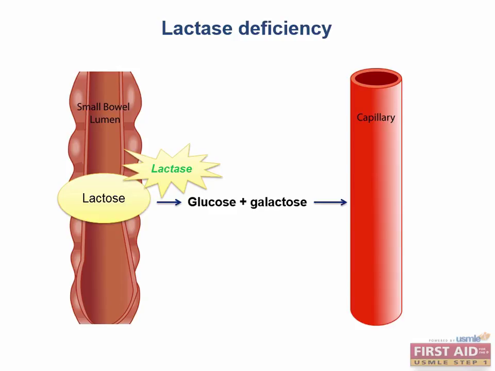A deficiency in this enzyme can either be primary or secondary. A primary deficiency is due to aging and losing expression of the lactase allele, usually seen in people of Asian, African, or Native American descent. Lactase deficiency can also be secondary, which is usually transient following a bout of gastroenteritis or from an autoimmune disease. Lactase deficiency can also be congenital, but this is usually rare. How does a lactase deficiency typically present?